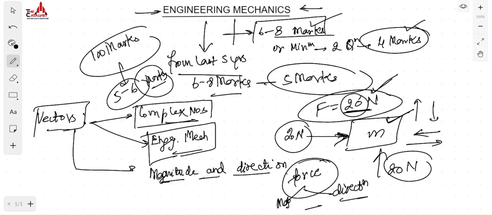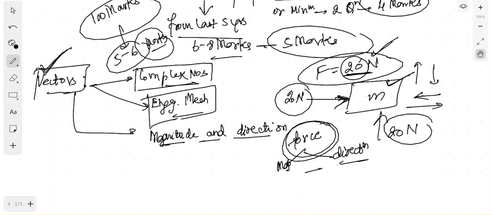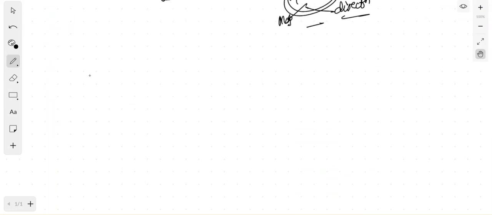Such quantities, which require magnitude and direction, are known as vector quantities, right? So let us discuss how these vectors are represented. There are basically two kinds of representation of vectors.